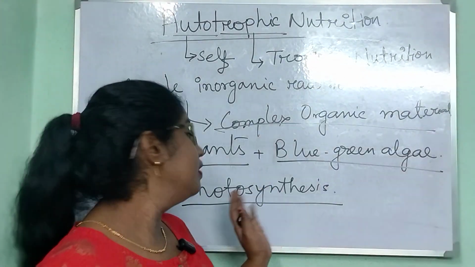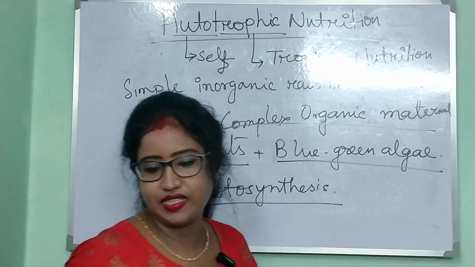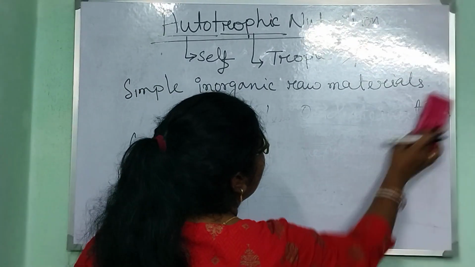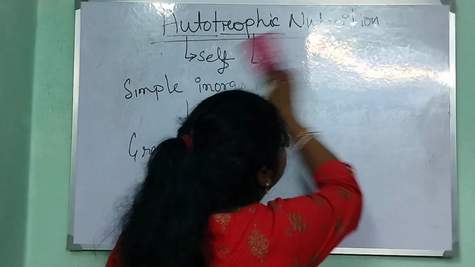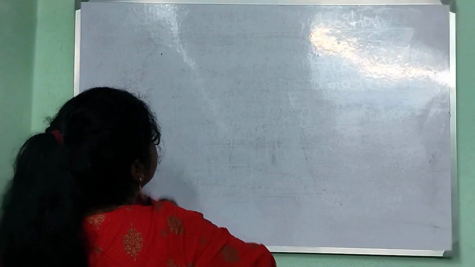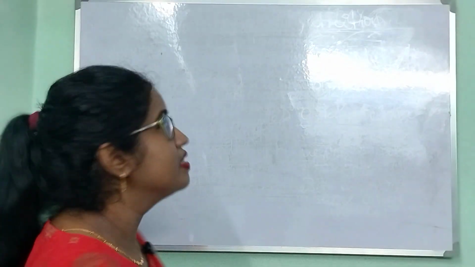So now let me explain what is photosynthesis. Photosynthesis is the process of autotrophic nutrition exhibited by green plants.